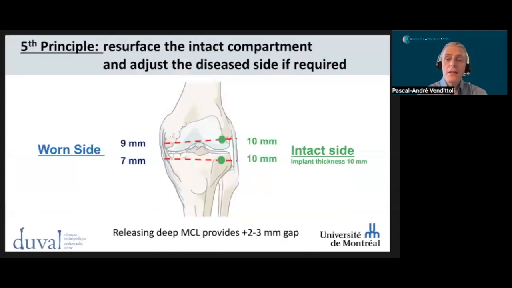The fifth and last RKA principle is to resurface the intact compartment. It would be the lateral compartment for a varus knee, as an example. Doing so, I'm sure to preserve the joint line level and will be in a familiar situation if I need to perform ligamentous release on the diseased compartment.